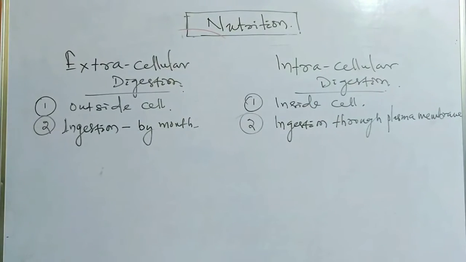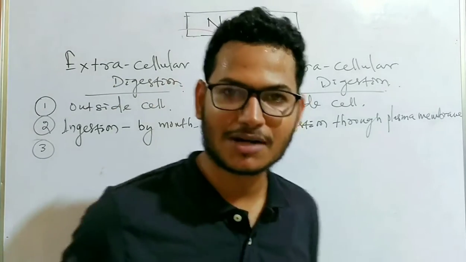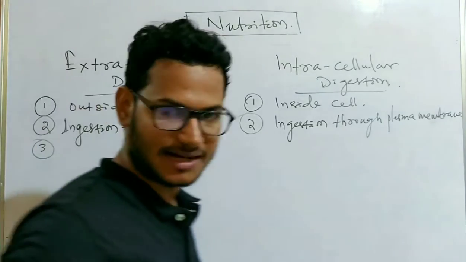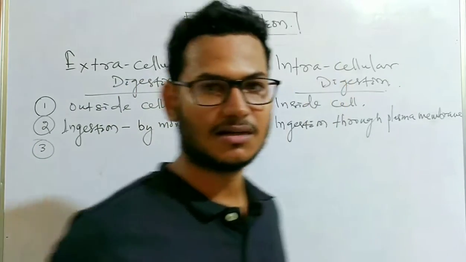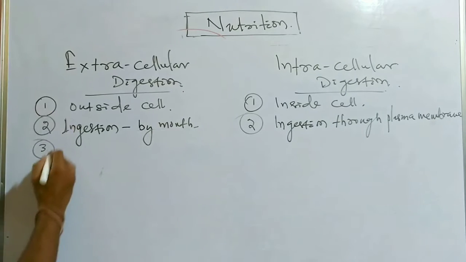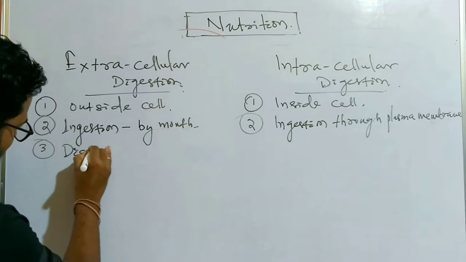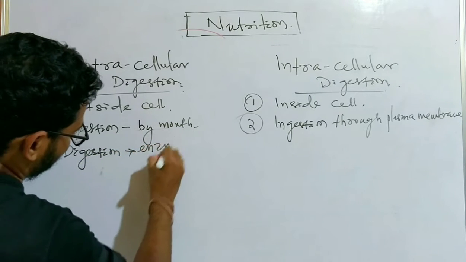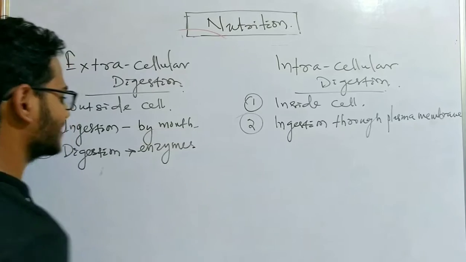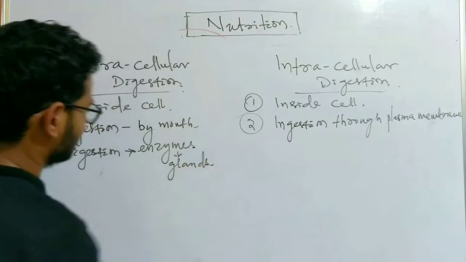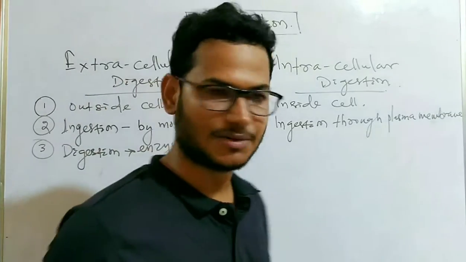Next, the third point. After ingestion of food, we take the example of extracellular digestion in a human being or any higher vertebrate. After intake of food, digestion of food is done by the enzymes secreted from different glands present in our body.